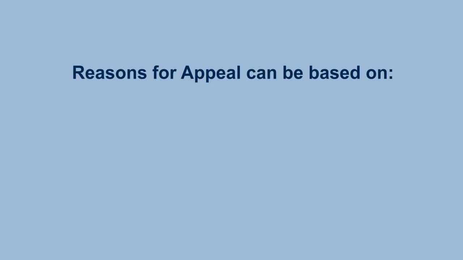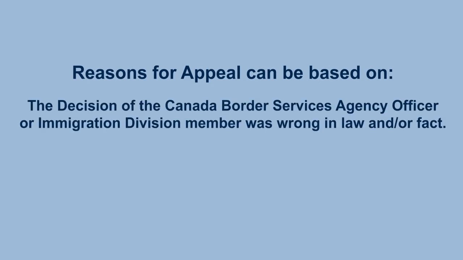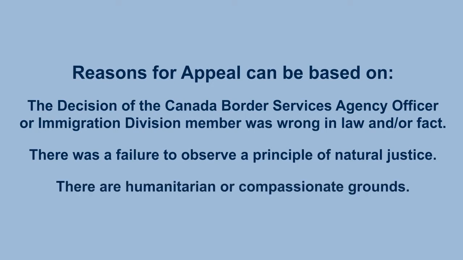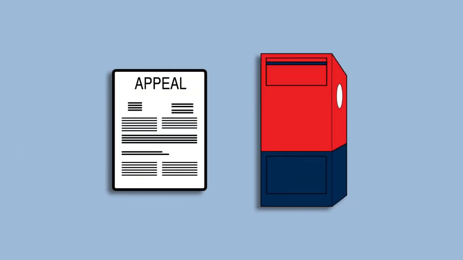Reasons for appeal can be based on the decision of the Canada Border Services Agency officer or Immigration Division member was wrong in law and/or in fact. There was a failure to observe a principle of natural justice. There are humanitarian or compassionate grounds. Once your appeal is filed, it will proceed to a hearing.